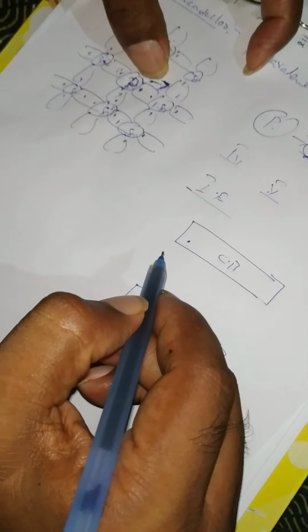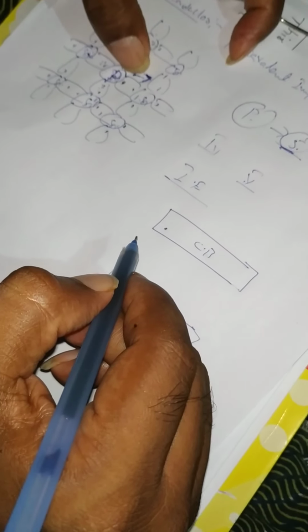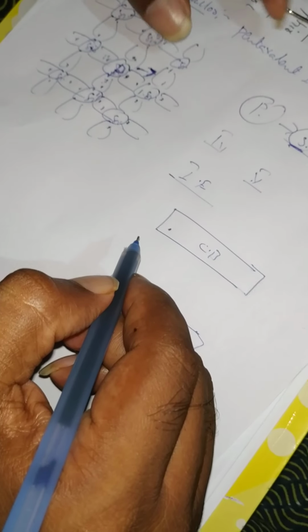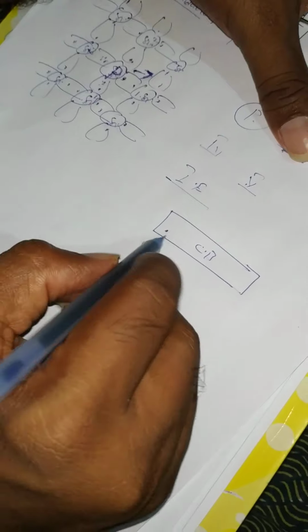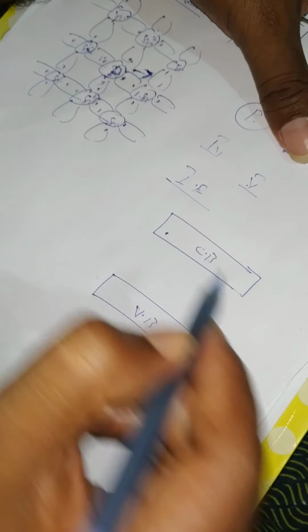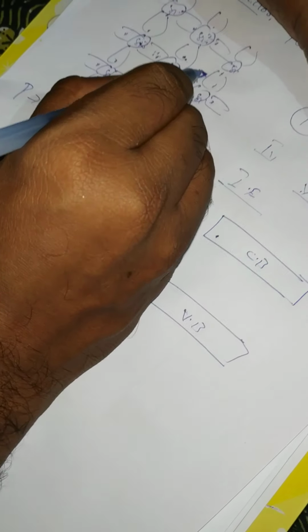But the main concept here is that the phosphorus atom is donating electrons. It gives its fifth valence electron, so the phosphorus atom donates electrons to the conduction band for the process of conduction. These phosphorus atoms are called donors because they donate their electrons to the conduction band.